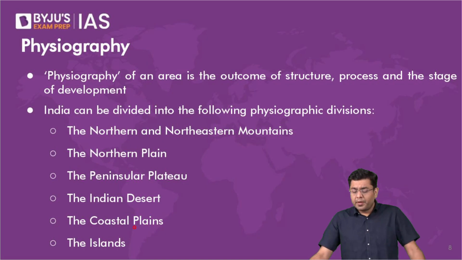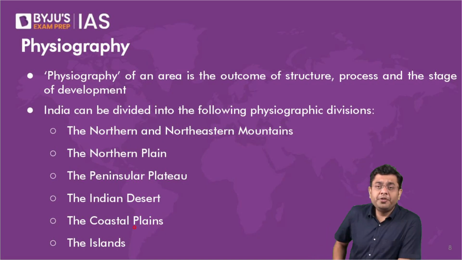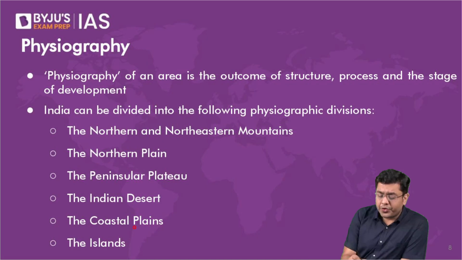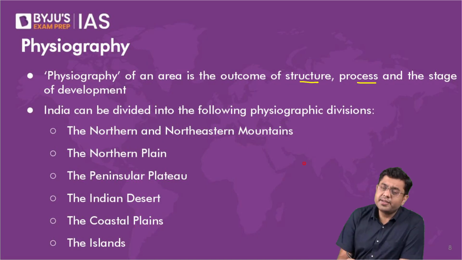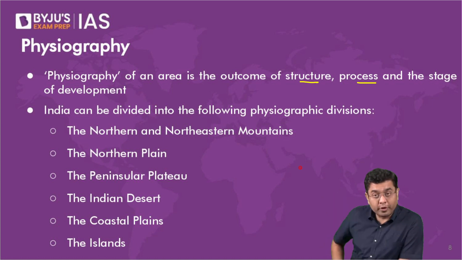Okay. So now, physiography is the outcome of structure, processes, and the stage of development, the topographical reality. So, the physiographic division of India broadly, from north to south, we can classify as the northern mountains, that is the Himalayas, and the mountains to the north of it, that we consider as Trans Himalayas.